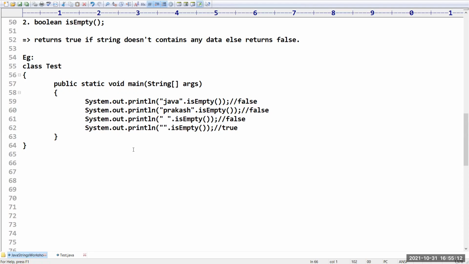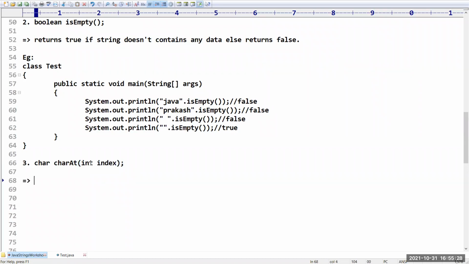So clear, right? Very good. Okay. Next, what is the third function that we have? It is charAt. Here we have to pass an index value.